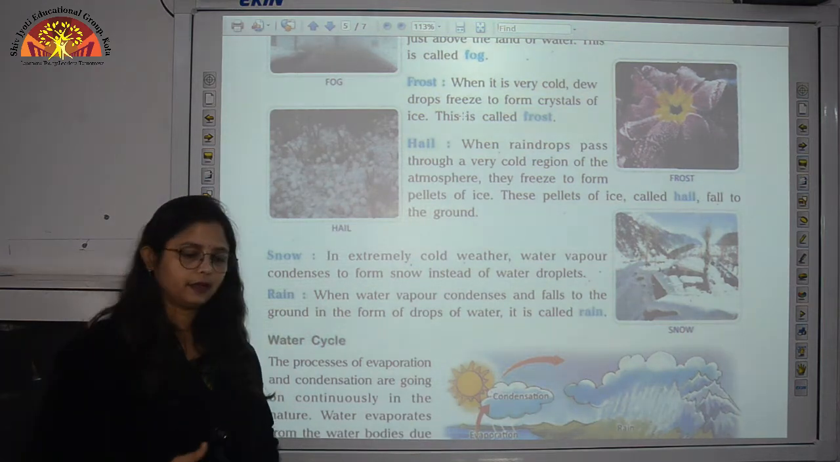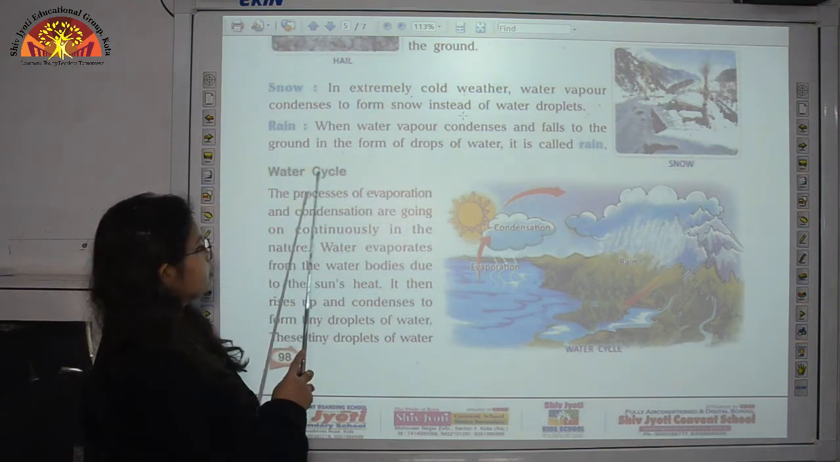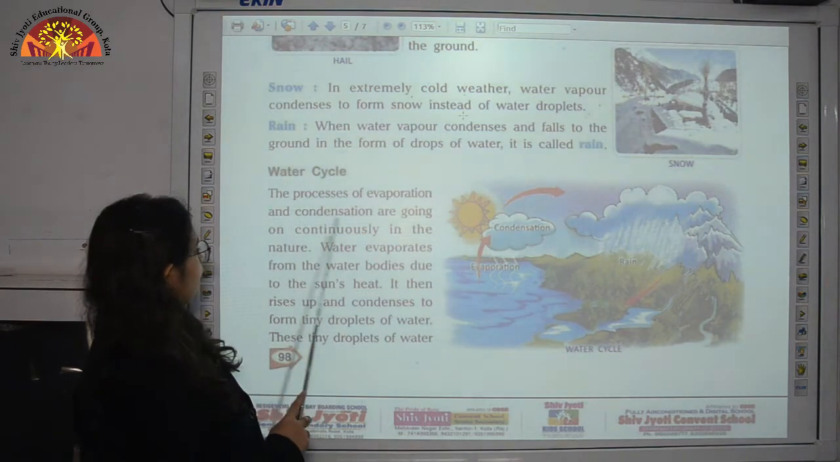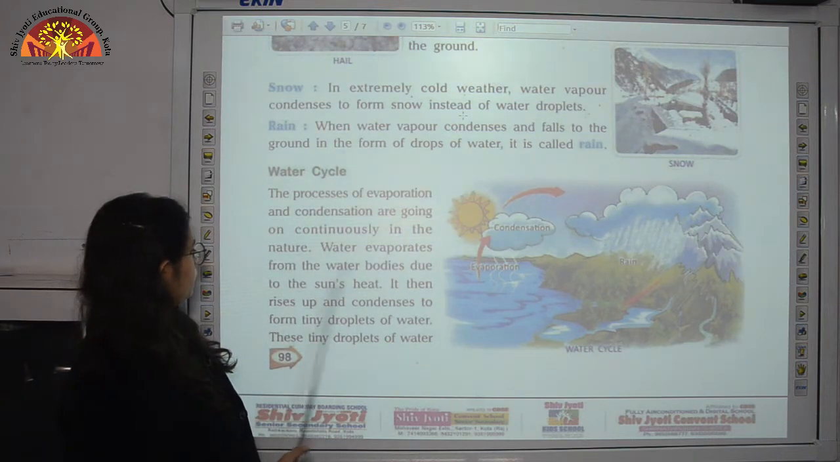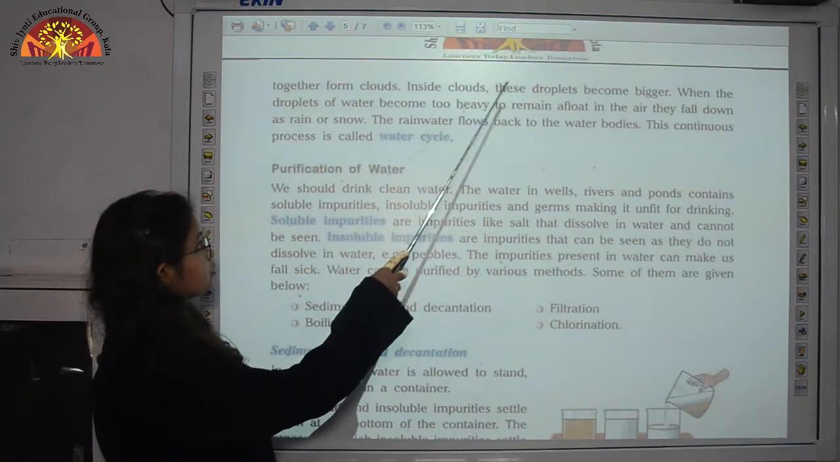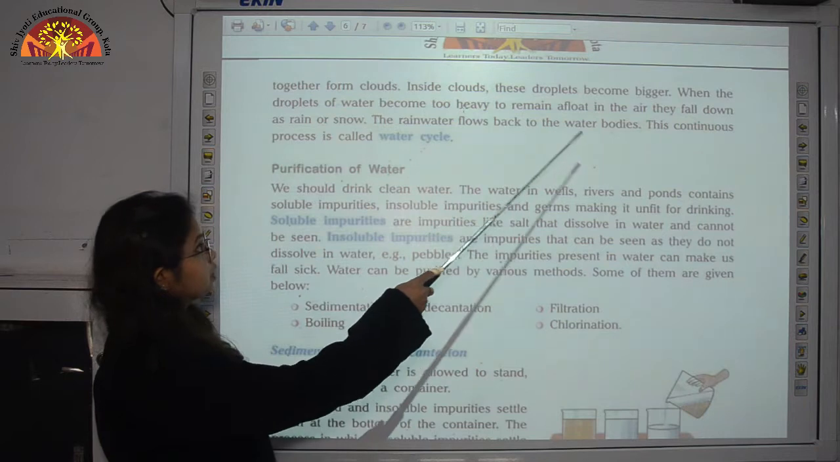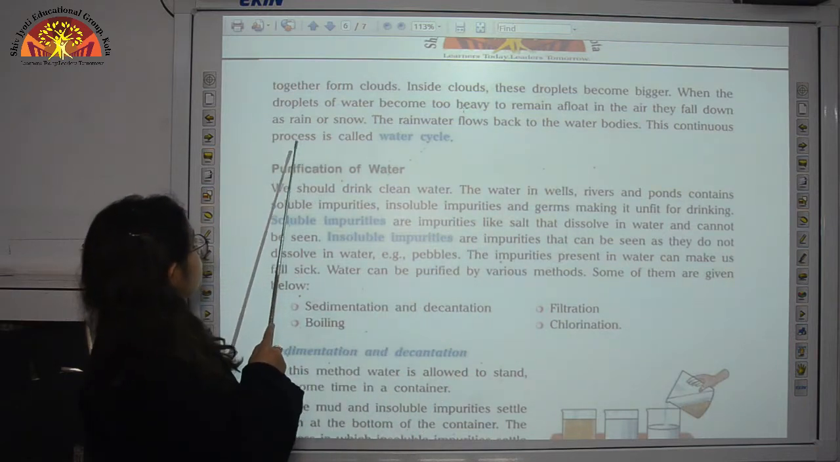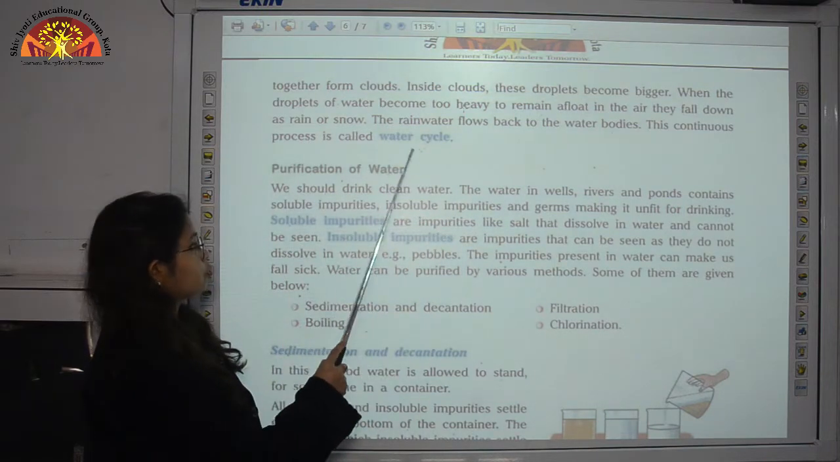Now we come to the water cycle. All of you open page number 98 of your book. The processes of evaporation and condensation are going on continuously in nature. Water evaporates from the water bodies due to the sun's heat. It then rises up and condenses to form tiny droplets of water. These tiny droplets of water together form clouds. Inside clouds, these droplets become bigger. When the droplets of water become too heavy to remain afloat in the air, they fall down as rain or snow. The rainwater flows back to water bodies. This continuous process is called the water cycle.